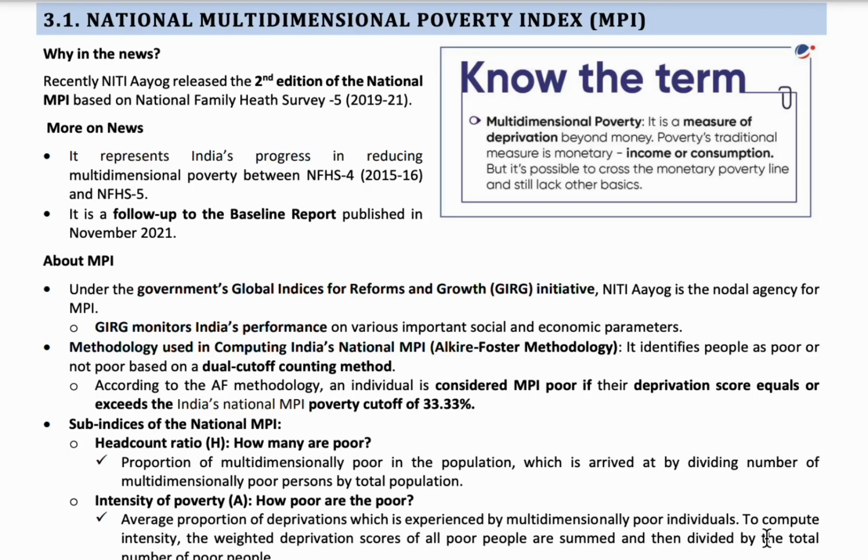Hello students, in this video let's complete July month complete economy current affairs. The first topic is National Multidimensional Poverty Index, MPI.